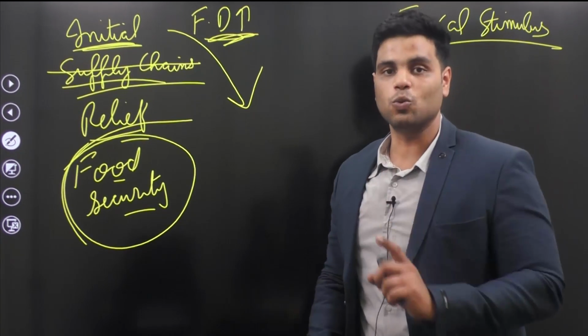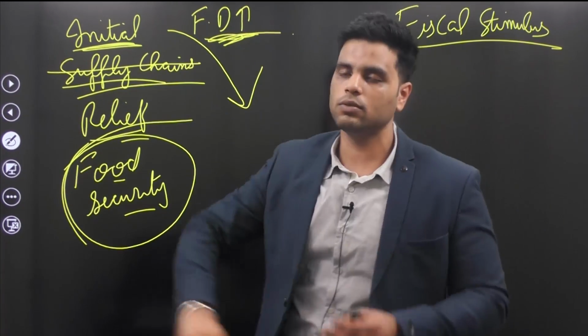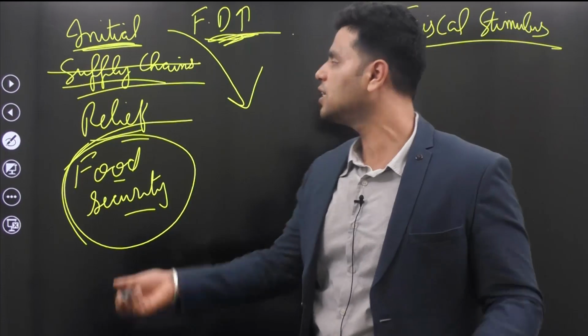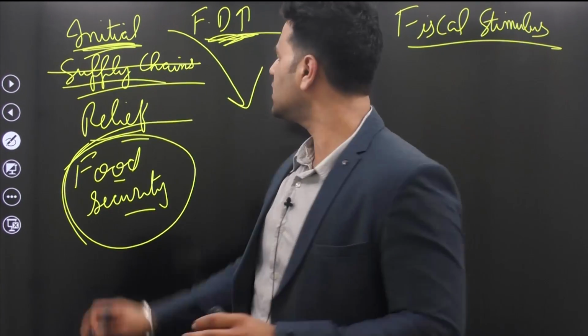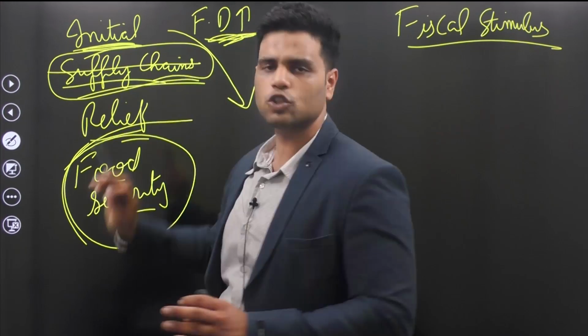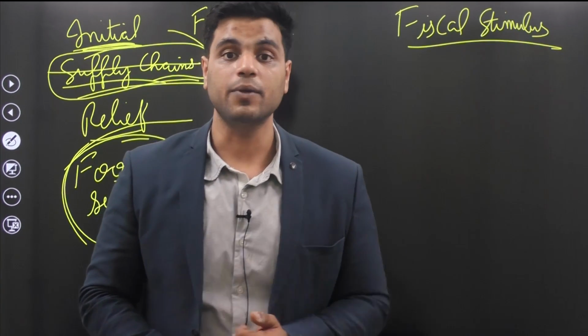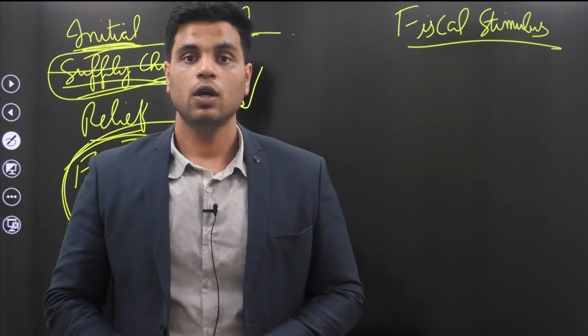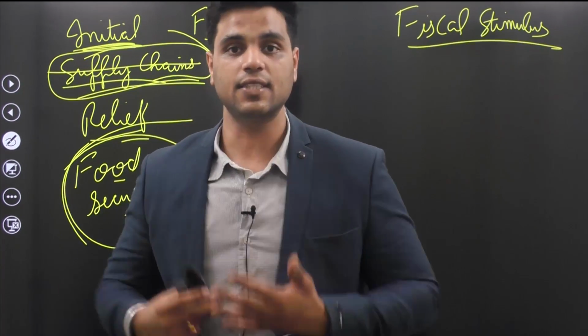What did the West do? Western countries, USA, UK, provided massive fiscal stimulus during these initial days also. Well, the reason for that is their supply chains were not disrupted that much. But India had weak supply chains and they got disrupted. So therefore, there was no avenue for demand to manifest itself, right?